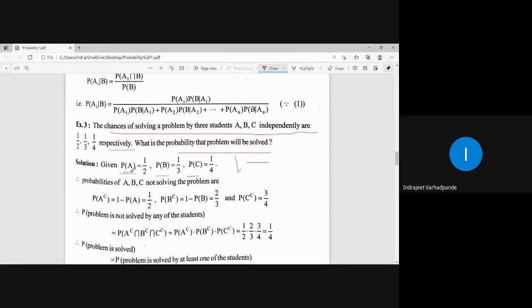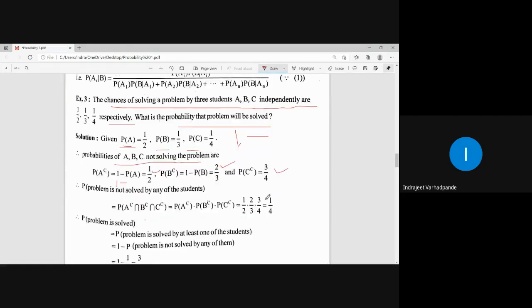From the given probabilities, I can calculate the probability of not solving the problem. Not solving means 1 minus the probability of solving. So we get the individual probabilities as 1 minus 1 by 2, 1 minus 1 by 3, 1 minus 1 by 4.